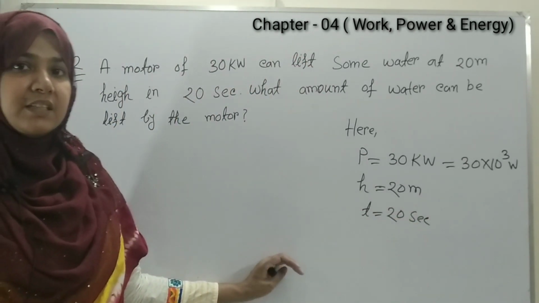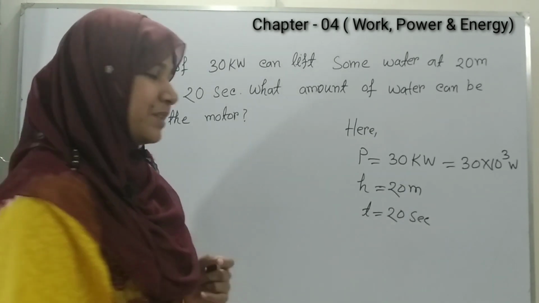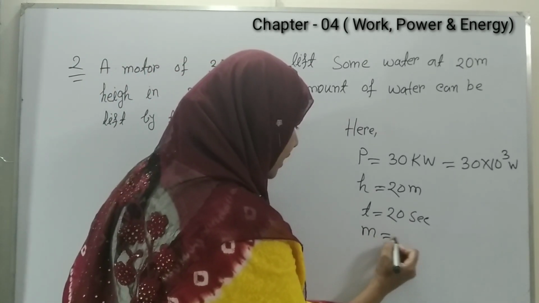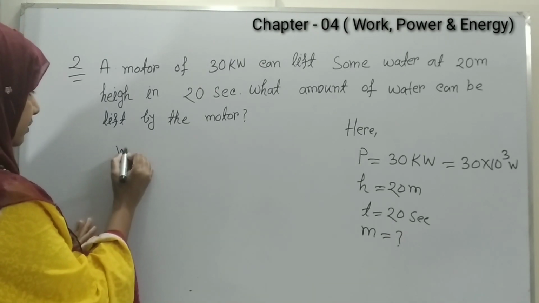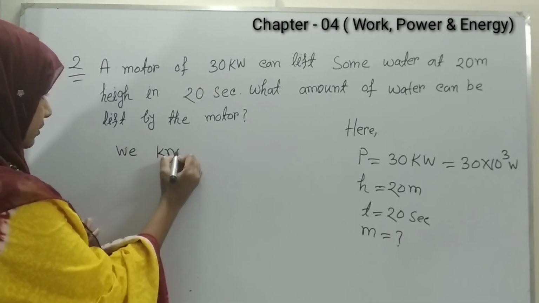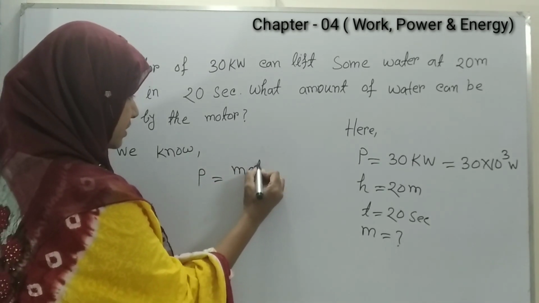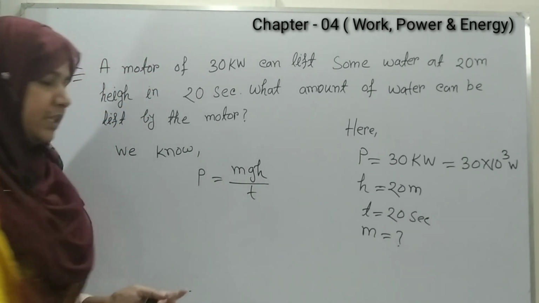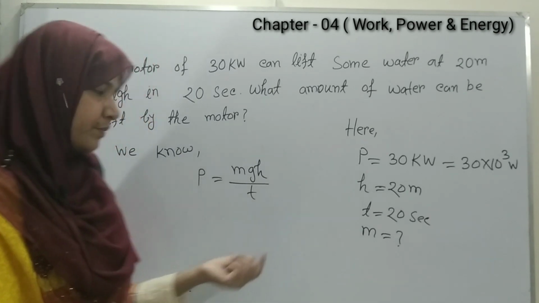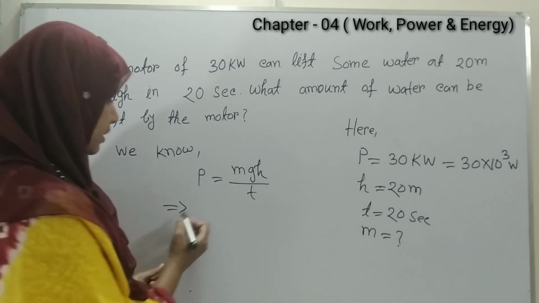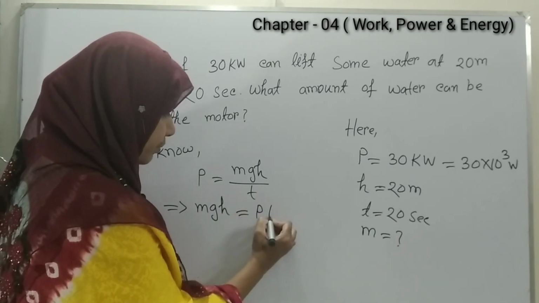Here we have to find what amount of water is lifted by the motor. That means mass m equals what. As we know that P equals mgh by T, so mgh equals Pt.